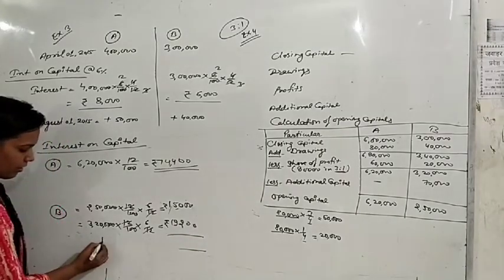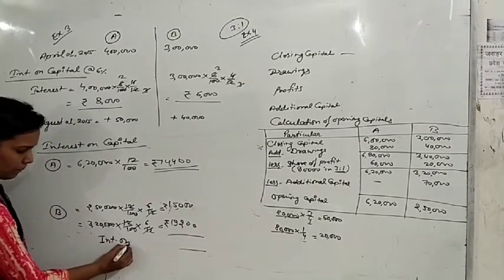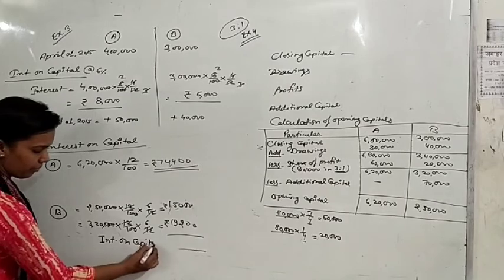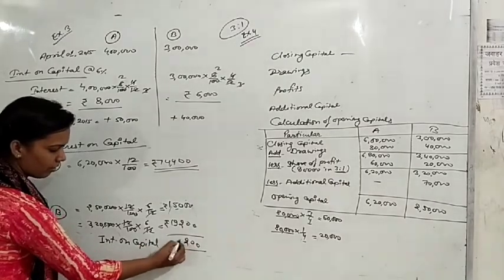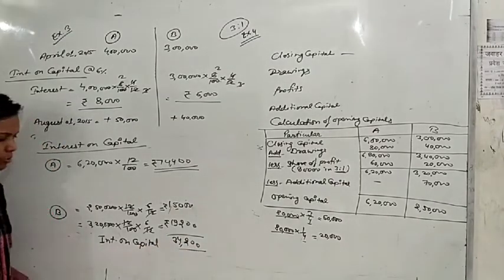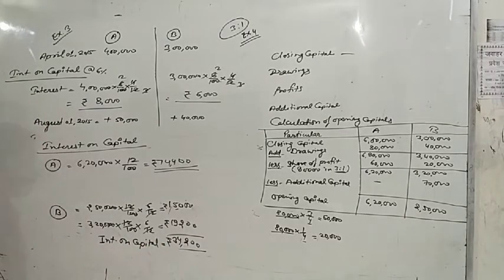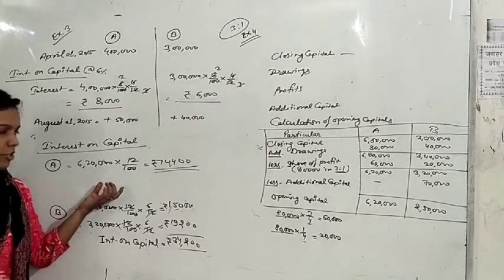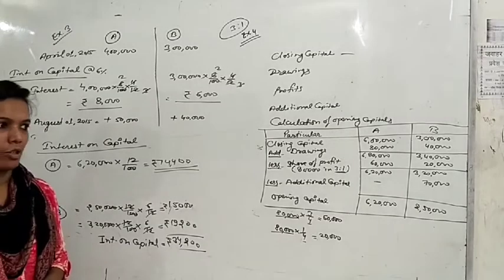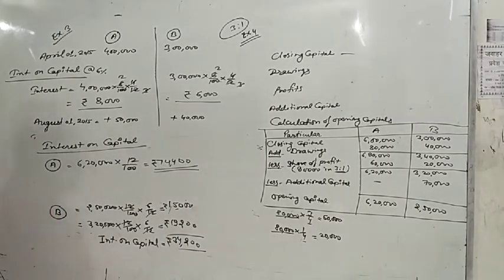So now total interest on capital of partner B is 34,200 rupees. Because within the year he was introducing additional capital, that's why we have to calculate like this, but A was not bringing any additional capital, so the interest on capital is 74,400.